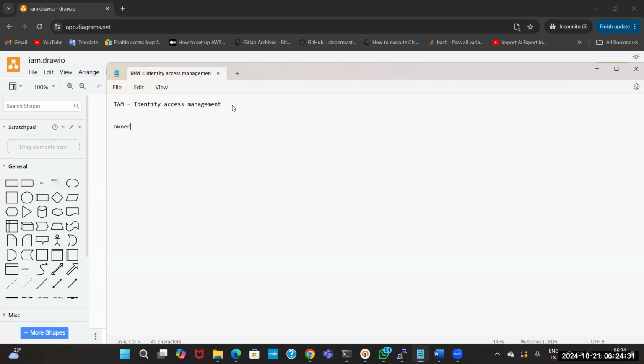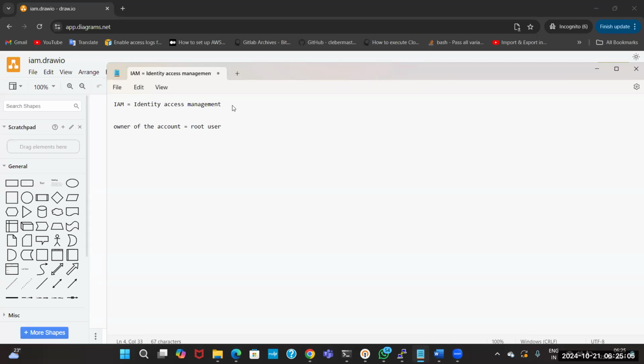First thing is the owner of the account. The owner of the AWS account will be considered as the root user. I have already mentioned that you have an idea about Linux. In Linux also, whenever you create a new user, the root user is considered as the owner of the account.